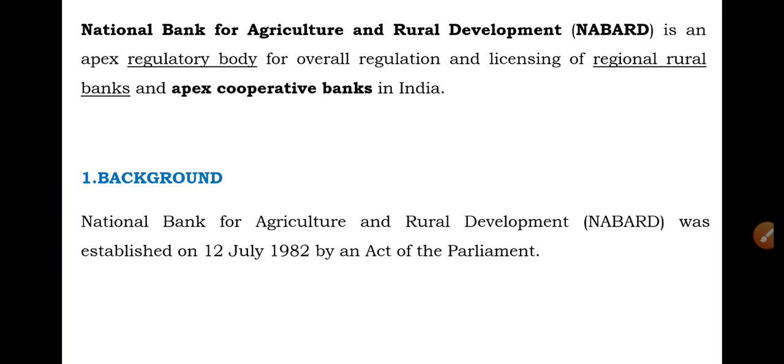So this is the background of NABARD: it was established under the recommendations of the B. Shivaraman Committee on 12th July 1982, and replaced three institutions: ACD, ARDC, and RPCC.